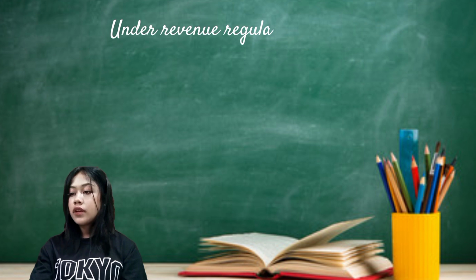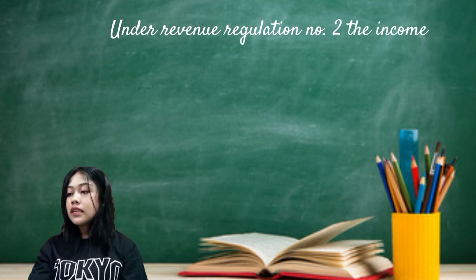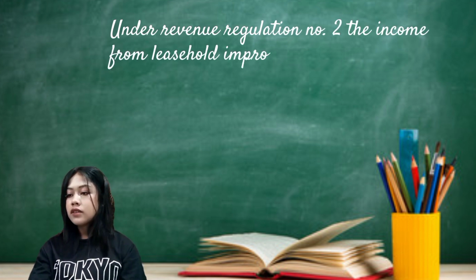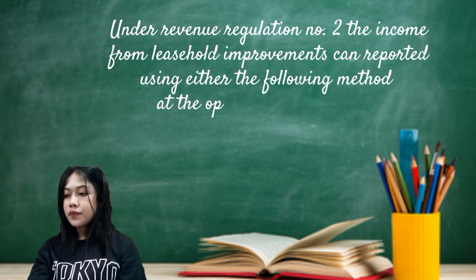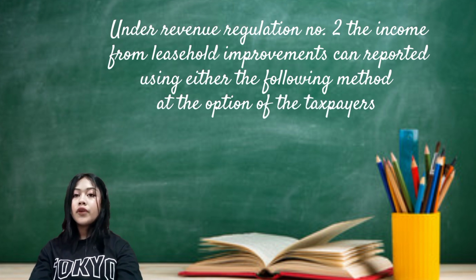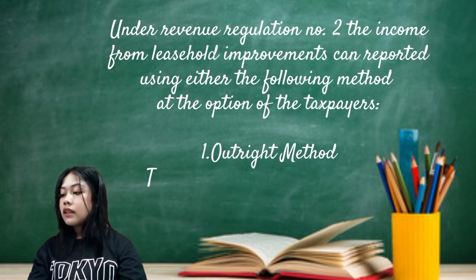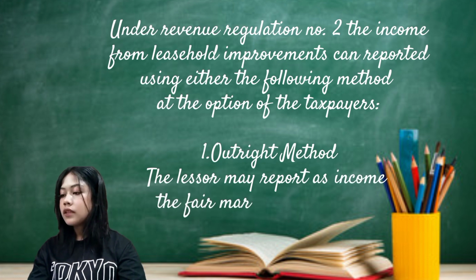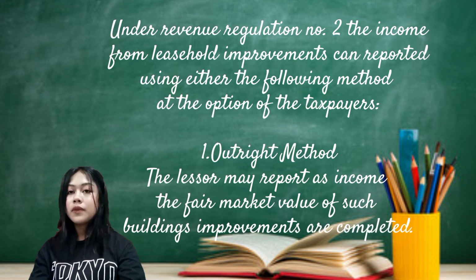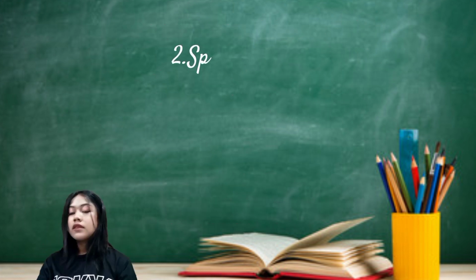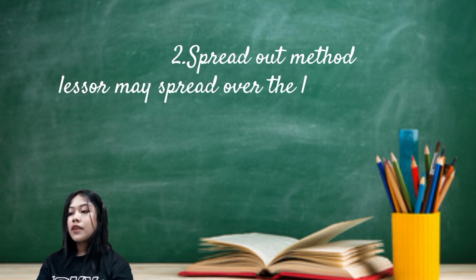Under Revenue Regulation Number 2, the income from leasehold improvements is reported using either of the following methods at the option of the taxpayer. Number 1, outright method. The lessor may report as income the fair market value of such building improvements subject to the lease at the time when such building improvements are completed. Number 2, spread out method.